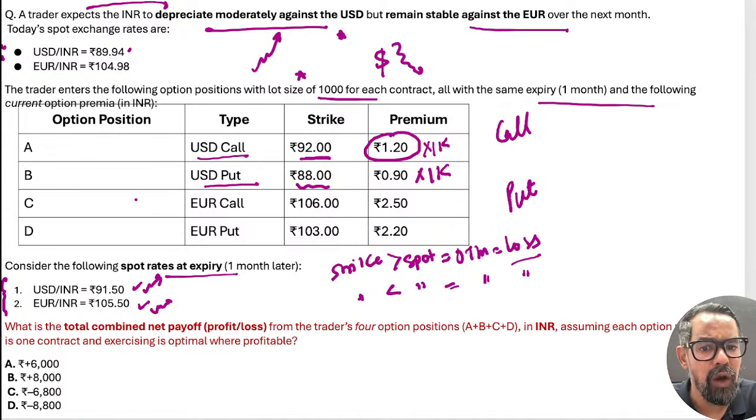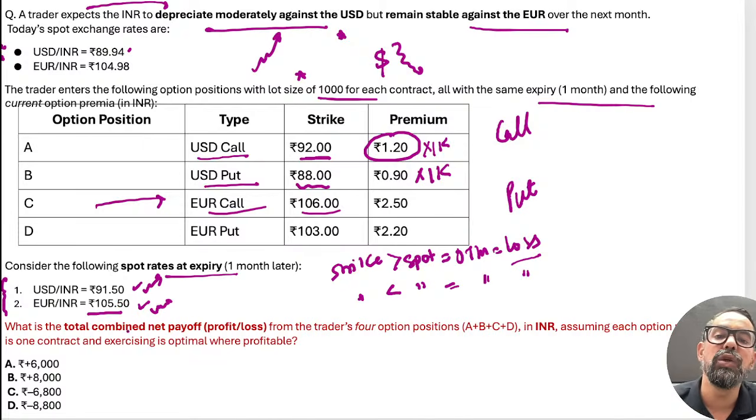In the third option, position C, euro call option 106. So he was expecting that euro will go above the 106, but euro closed at 105.50. Again he made a loss in this situation, loss maximum up to premium paid.